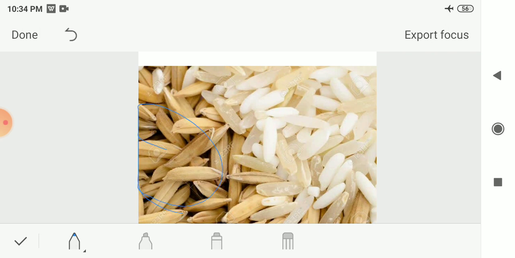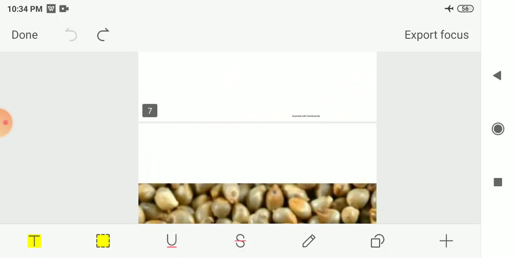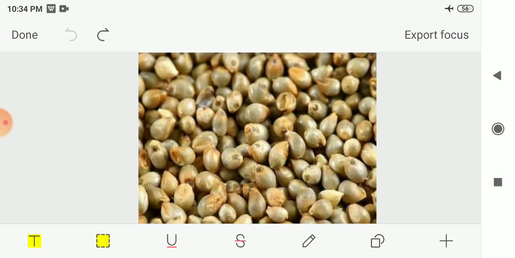These are the seeds of the rice, and here rice is shown to you. Next is millet. So this one is the millet. So these are some examples of cereals, that is wheat, corn, rice and millet, that we had seen, how this kind of cereals look like.